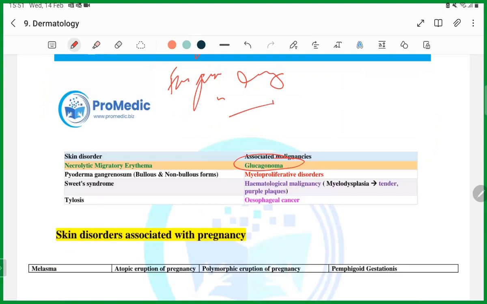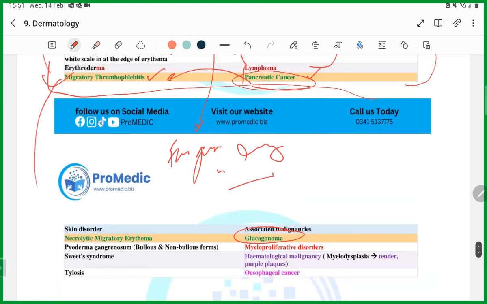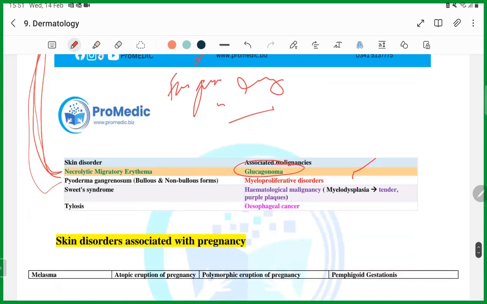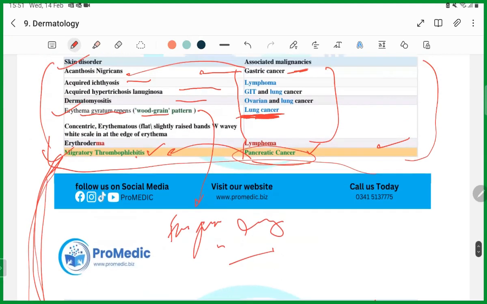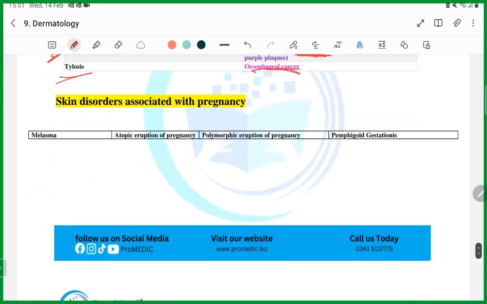Which of the following? These two are very confusing, so they will definitely give you these two, and that's why it is highlighted, guys. Remember, because it is necrolytic migratory erythema in glucagonoma and migratory thrombophlebitis in pancreatic cancer. Candidates mix them up, so that is why it is important. Then, sweet syndrome, hematological malignancy, and tylosis, esophageal cancer. Remember this table, guys. You have to memorize it by heart. You can get any of it, guys.